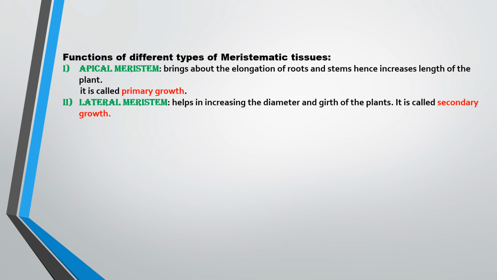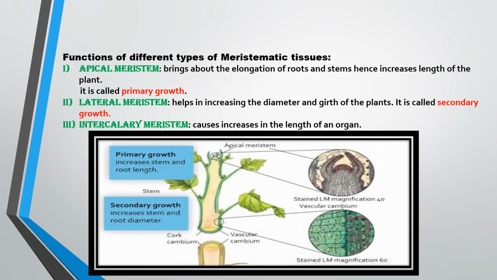So these two points you should also remember: what is primary growth and what is secondary growth. Intercalary meristem causes increase in the length of an organ. It means if a particular organ's length is increasing, then it is intercalary meristem.